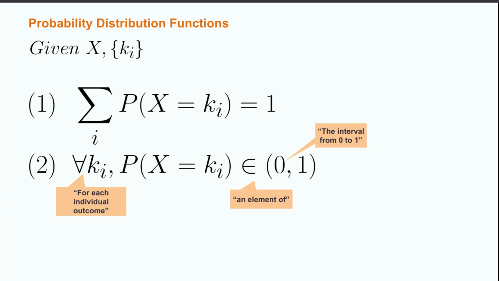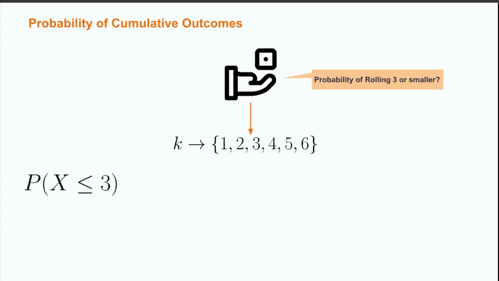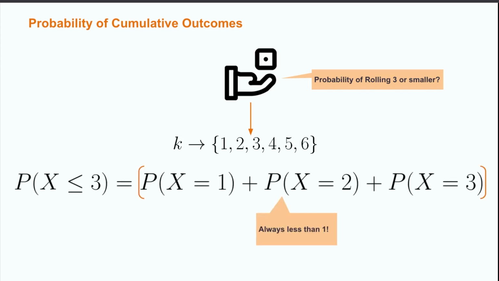as cumulative outcomes. Sometimes we want to talk about the possibility of a range of outcomes, say the possibility that we roll 3 or smaller when we have a 6-sided die. We can write that our possible outcomes k are equal to the set {1, 2, 3, 4, 5, 6}. From here, the probability of rolling 3 or less can be written as the probability of x less than or equal to 3. This just represents the accumulated sum over the probability of rolling 1, 2, and 3.